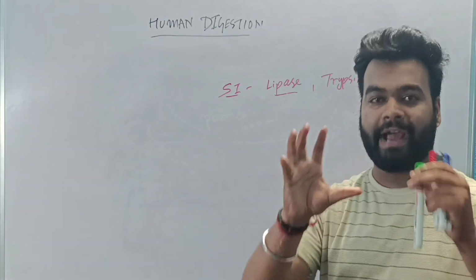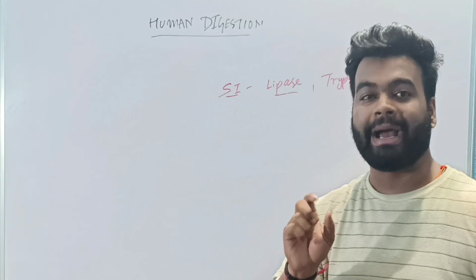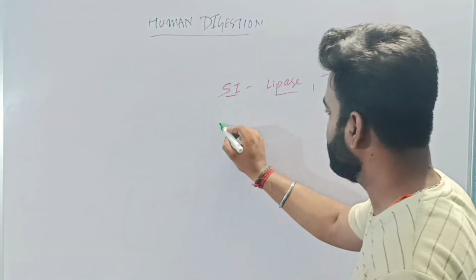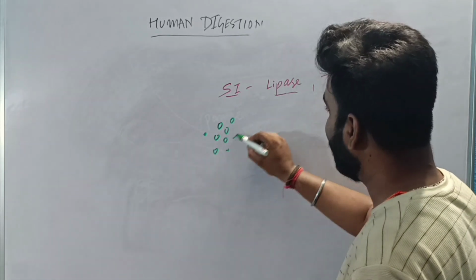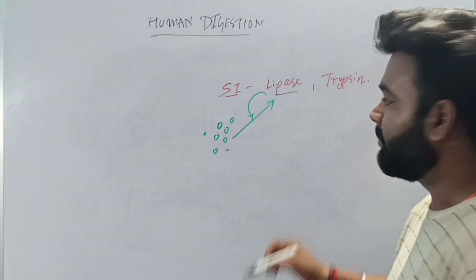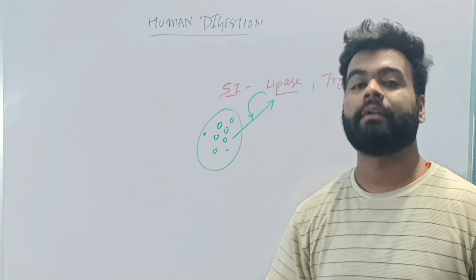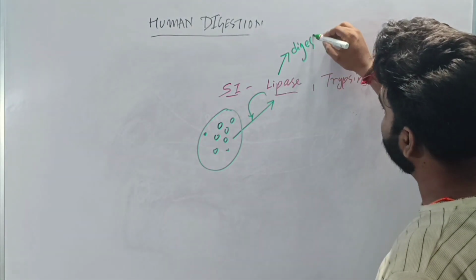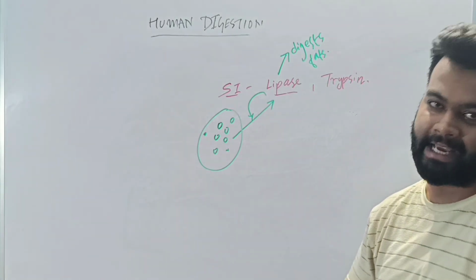The large fat globules which were converted to small fat globules by bile juice, those small fat globules will be digested by lipase. Means who digests the fat in the small intestine? It is lipase. So lipase digests fat in your small intestine.